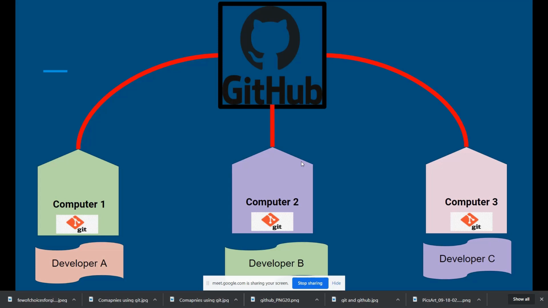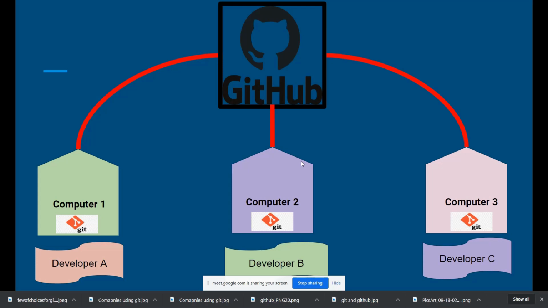All you need to do is merge it and put it somewhere where it is centralized. So to keep computers 1, 2, and 3 in sync, we push it on the centralized cloud. That is where GitHub comes into the picture.